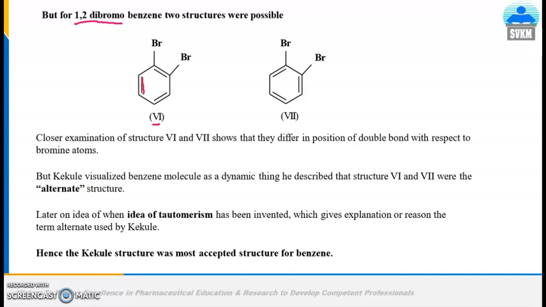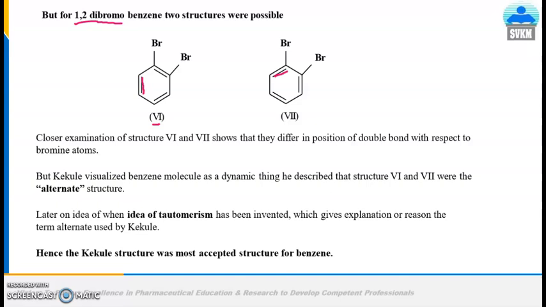Here you will observe the double bond here and here. So there is only a change in the position of the double bond with respect to the bromine atoms. Kekulé could visualize these 2 molecules as a dynamic thing, and he described that these are 2 different structures. Actually Kekulé proposed the term alternate structure.